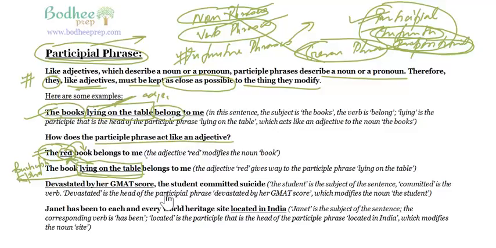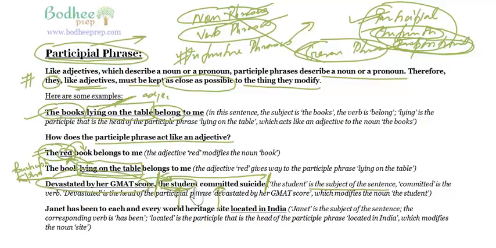Devastated by her GMAT score, the student committed suicide. So who was devastated by the GMAT score? The student, right? The student is the subject of the sentence. This is the main clause. The student committed suicide. This entire thing is the main clause. The subject of the main clause is the student, and the verb is committed.